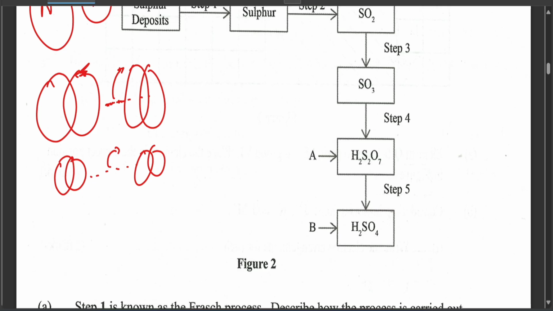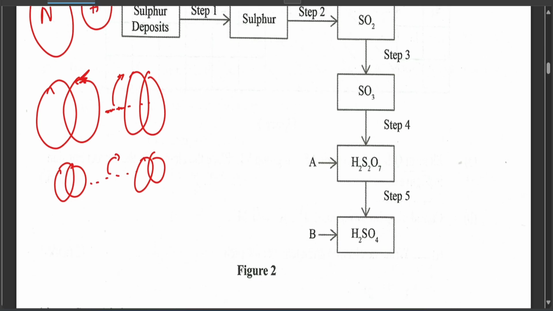So ni ndogo, lakini ile distance between the molecules is long. So ikiwa ni long, yamaanisha ile strength between those molecules will be weaker. Lakini ikiwa ni kubwa, distance between those molecules inakuwa ndogo and the strength increases as well. So if the strength increases, this makes it harder to break those, thus having a higher melting point.